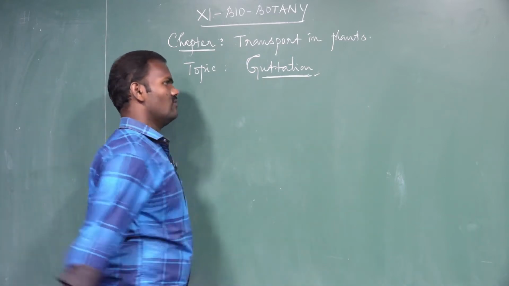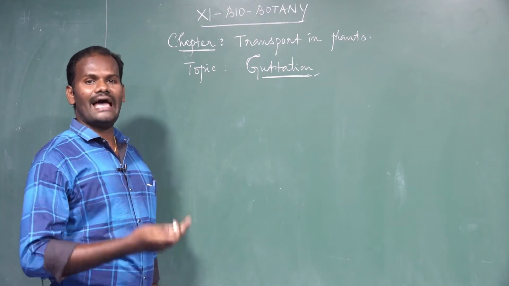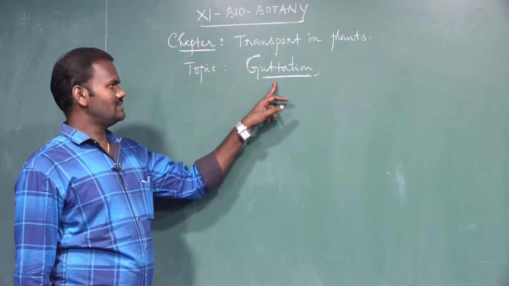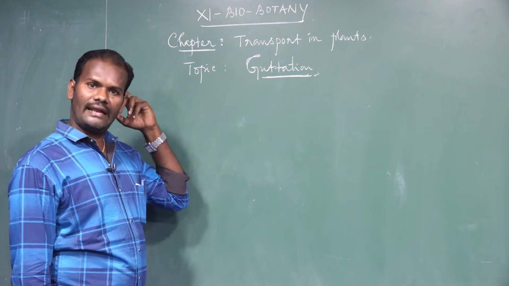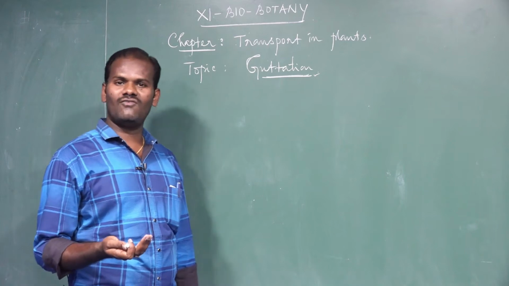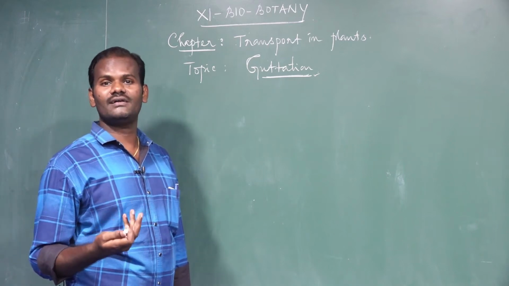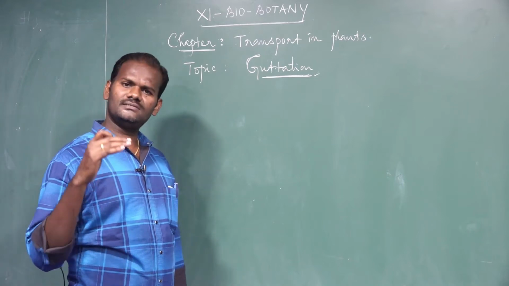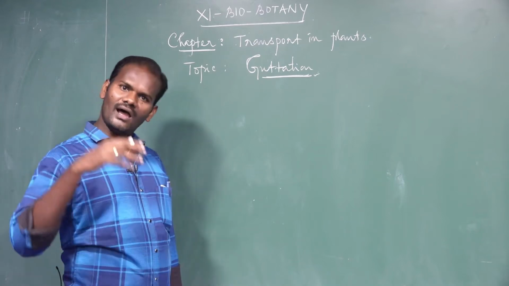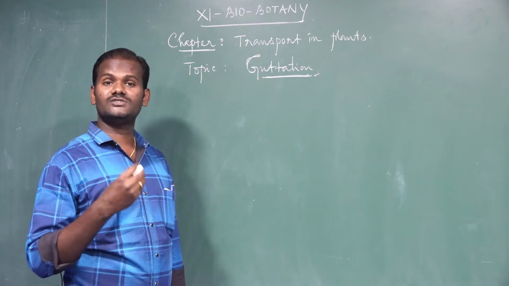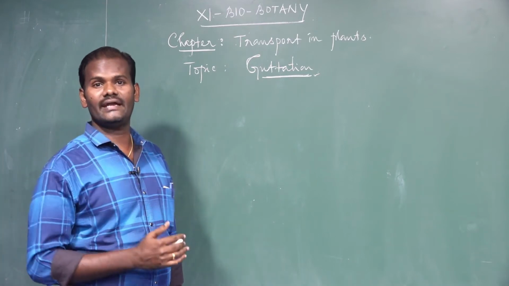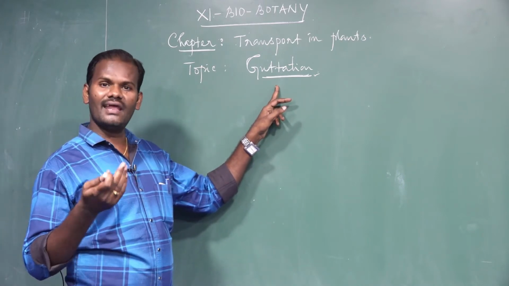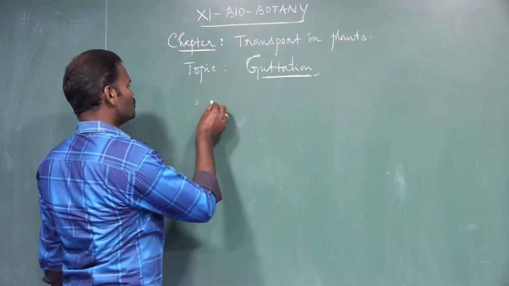Guttation. What do you mean by guttation? When does it happen, compared with transpiration? Guttation takes place in the early morning. Then what is called transpiration? Excess water is lost in the form of water vapor through stomata. This is called transpiration. But transpiration occurs during the daytime, when there is high pressure and high temperature. Whereas guttation takes place in the early morning or late evening, due to